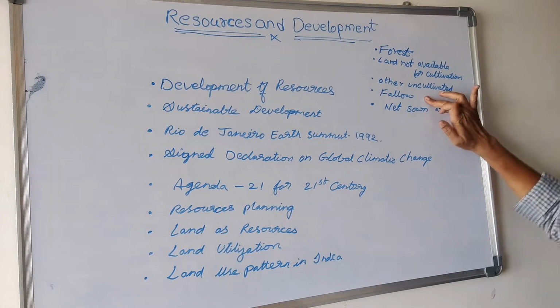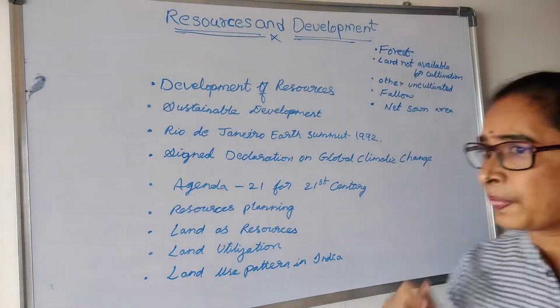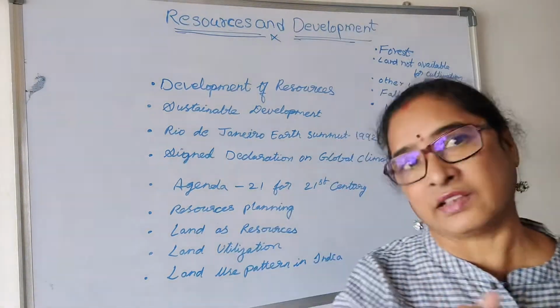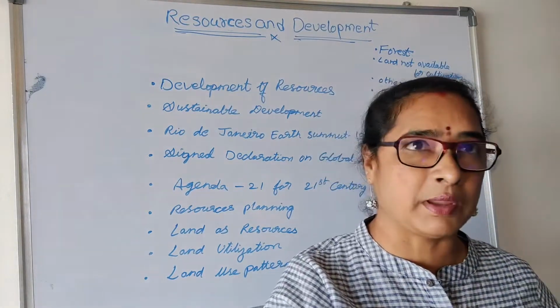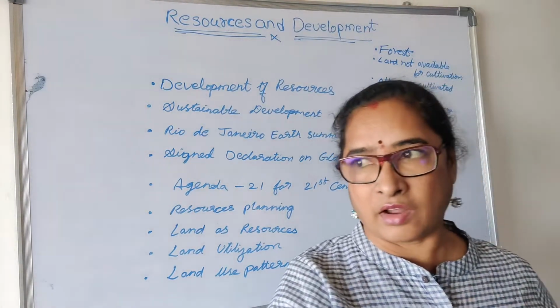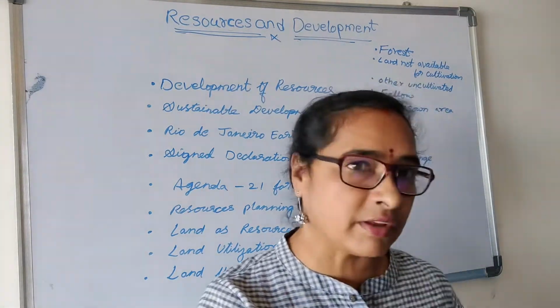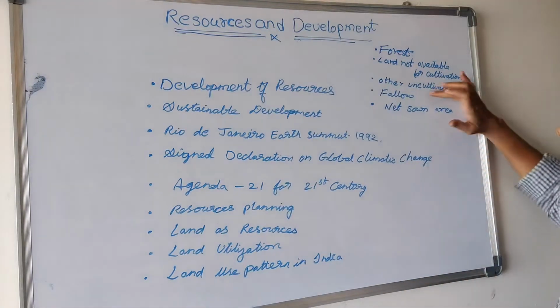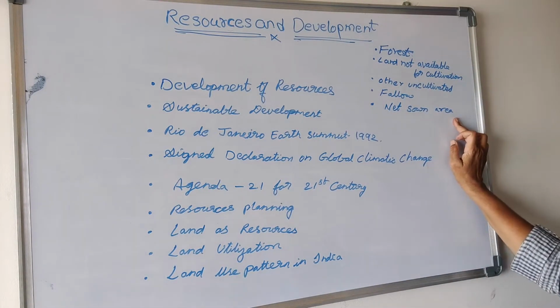And fallow lands. What are these fallow lands? They are lands which are utilized for agricultural cultivation, but it is not a continuous process. It may be used for 1 year, and after 2 years it may not be in use, and again in the third year or the fourth year we can use that land for cultivation. And next, net sown area. What is net sown area?